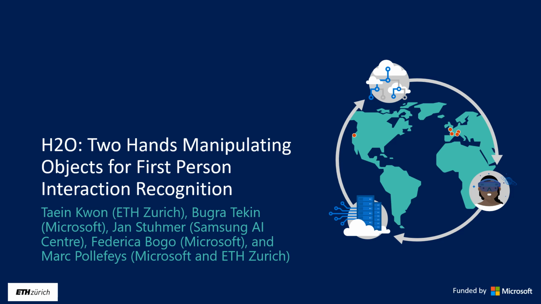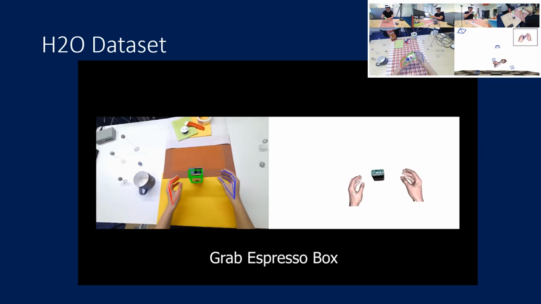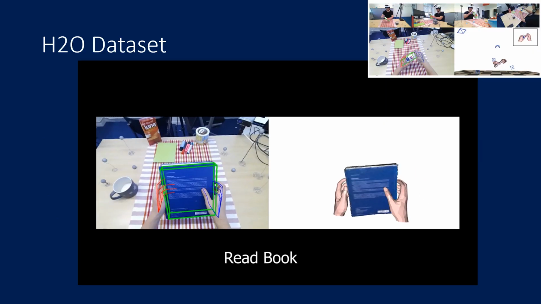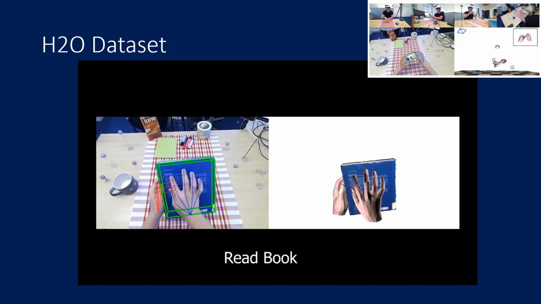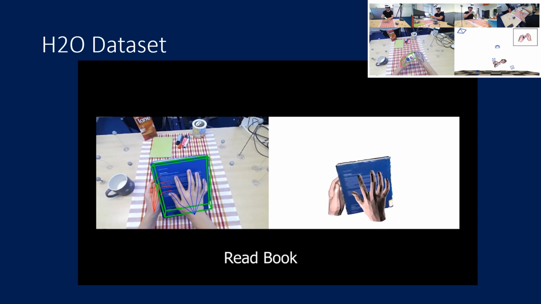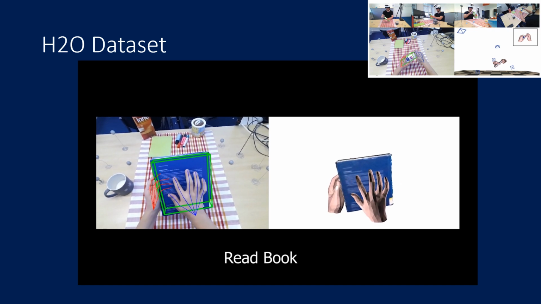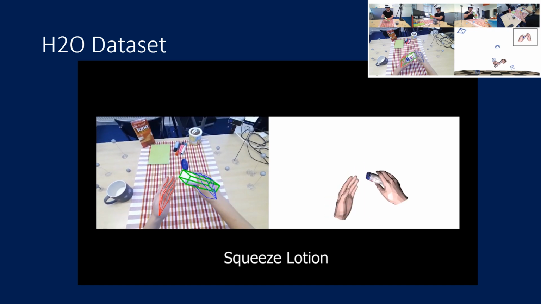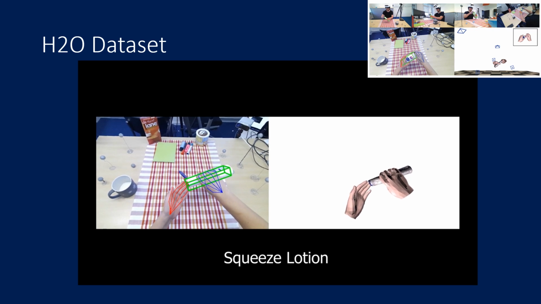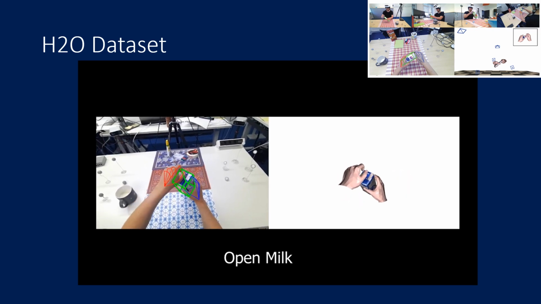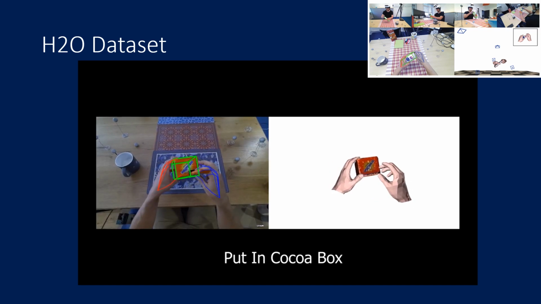We introduce a comprehensive framework for egocentric interaction recognition using markerless 3D annotations of two hands manipulating objects. Hand pose and 6D object pose are important to understand first-person interaction. However, collecting a dataset with 3D hand poses and 6D object poses is not only expensive but also difficult. Therefore, we collected a new dataset called H2O.